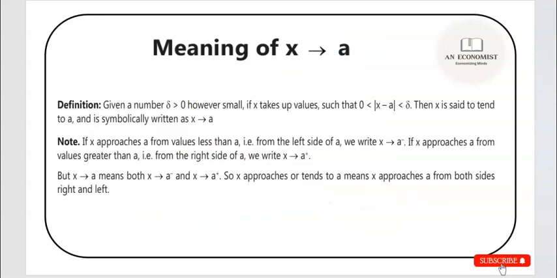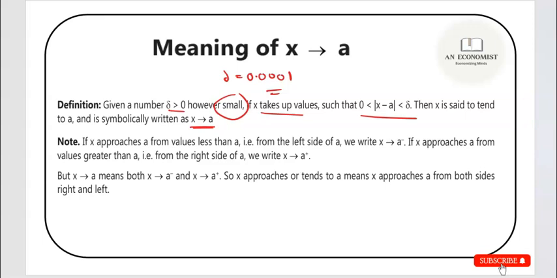Okay. Now mathematically, what is the definition? Suppose given a number delta which is positive, however small. If you take a very small value, suppose delta is 0.00001, so you can imagine a very small value. If x takes a value such that mod of x minus a lies in the interval 0 to delta, which is the definition of delta neighborhood if you know, then x is said to be tending to a, and symbolically x approaches a.